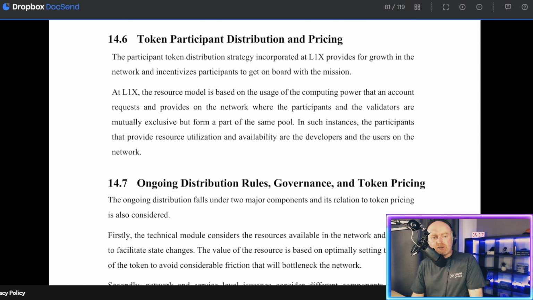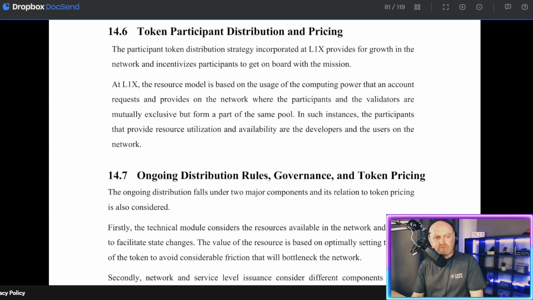14.6. Token participant distribution and pricing. The participant token distribution strategy incorporated at L1X provides for growth in the network and incentivizes participants to get on board with the mission. At L1X, the resource model is based on the usage of the computing power that an account requests and provides on the network, where participants and the validators are mutually exclusive but form a part of the same pool. In such instances, the participants that provide resource utilization and availability are the developers and the users on the network.